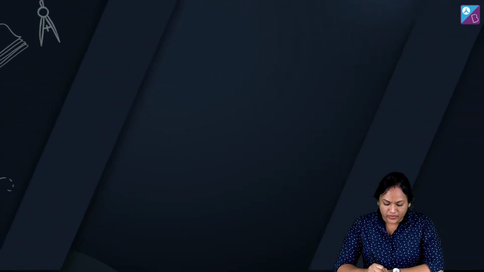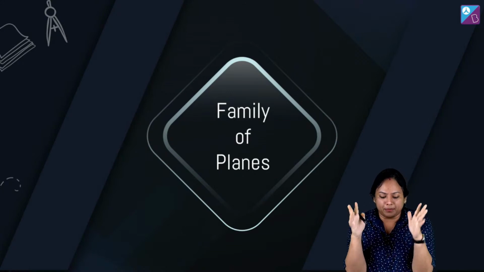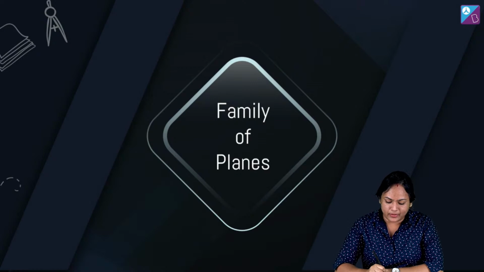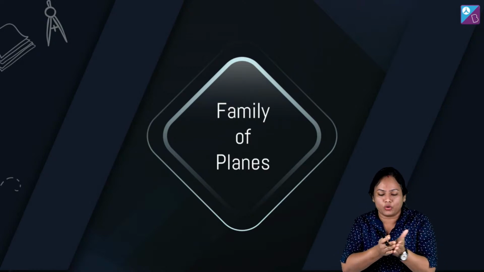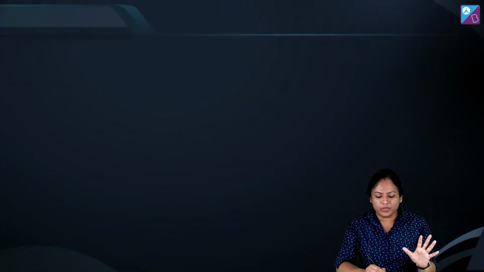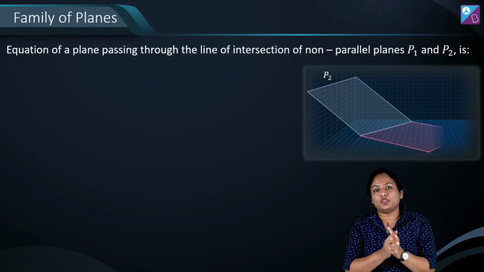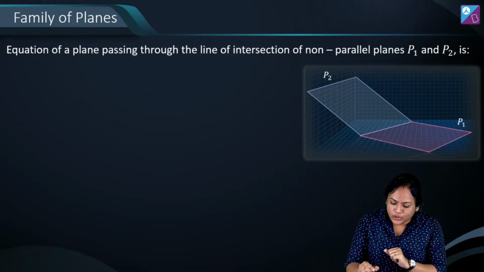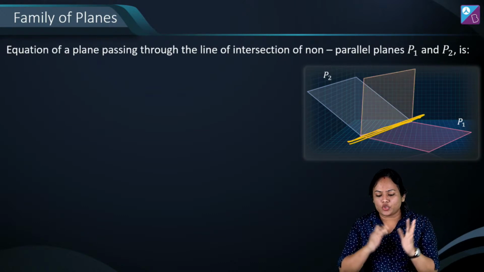Okay. All right. Moving further, coming on to the end of this chapter, we have family of planes. ये again बहुत important चीज है. What do you mean by family of planes? Planes जिनमें कोई common characteristic हो. So here what we are going to read about it, we have to find equation of plane which is passing through, let's say, line of intersection of two non-parallel planes P1 and P2. So these are two planes, this is the common line of intersection. So there will be a third plane which is passing through this.